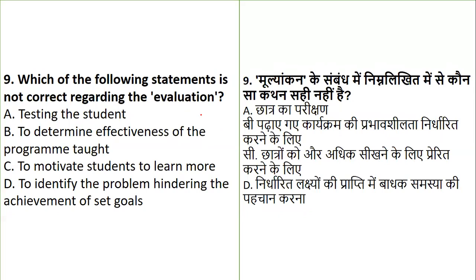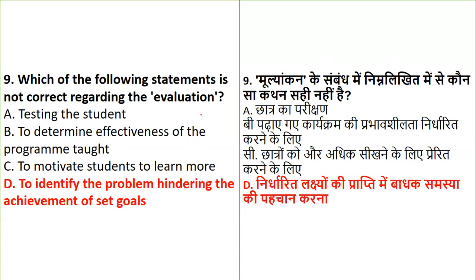From the given list, which statement is not regarding the evaluation, so it does not come as a part of evaluation? The one which is not part of the evaluation is identifying the problems that are hindering the achievement of goals. To study or list the problems is a part of goals, in order to achieve the set goals.